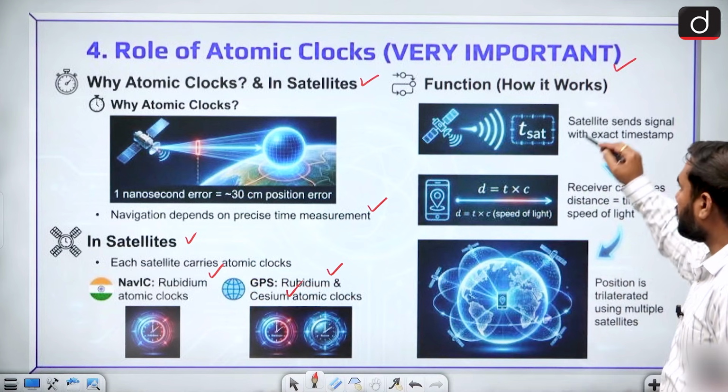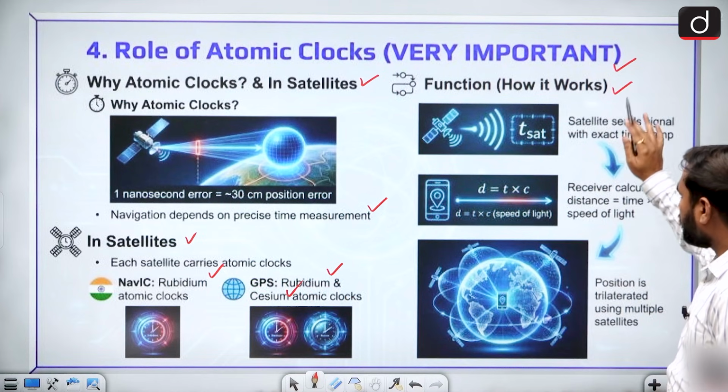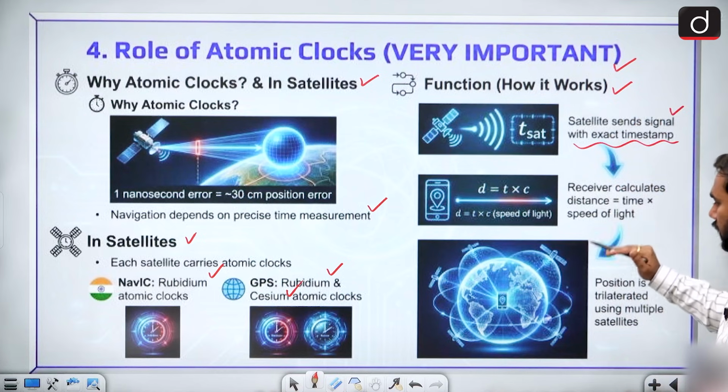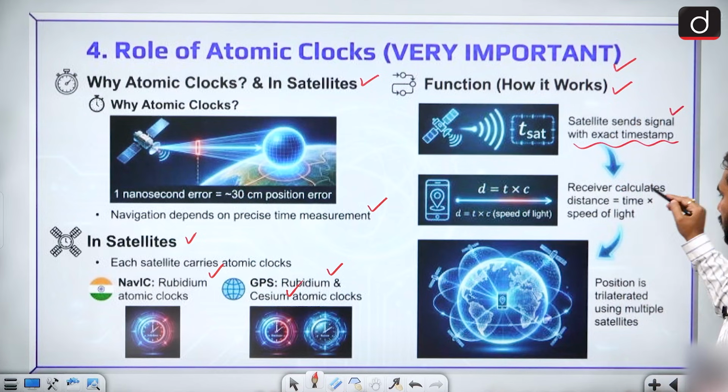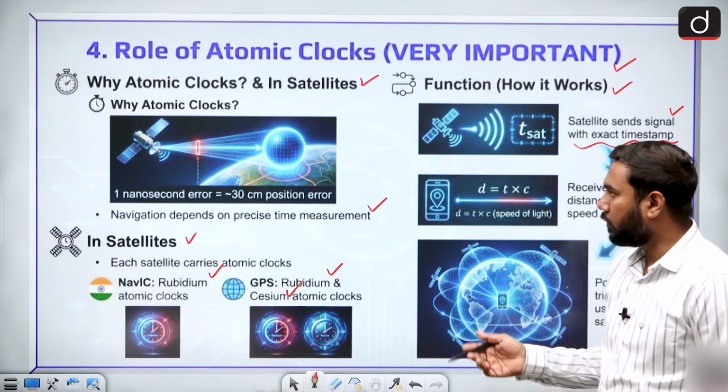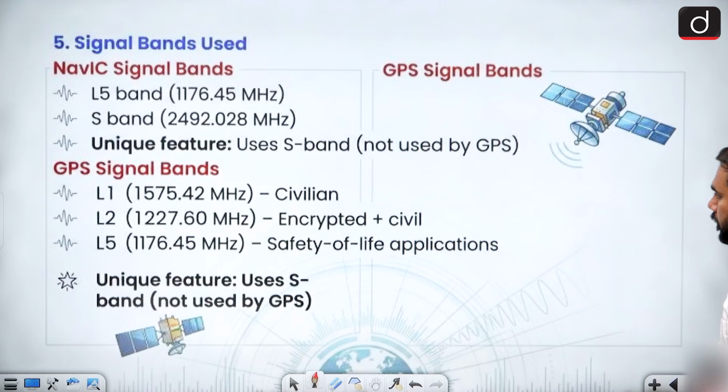When we talk about the function, how it works: the satellite sends the signal with an exact timestamp, the signal is received on Earth, and the receiver calculates the distance and time with the speed of light. So this is the system for positioning by atomic clock, very important.